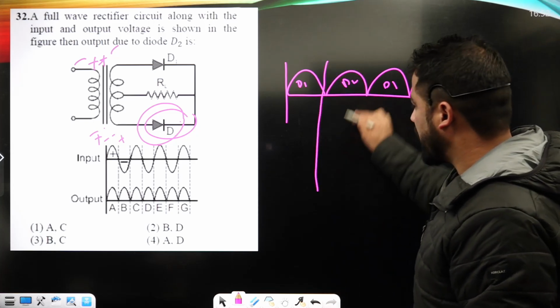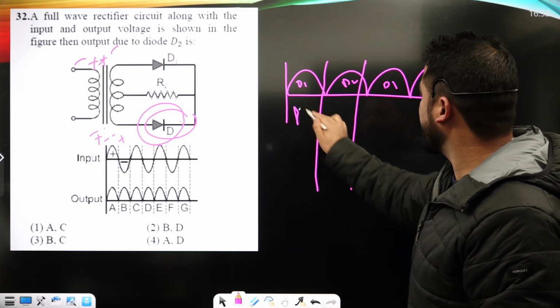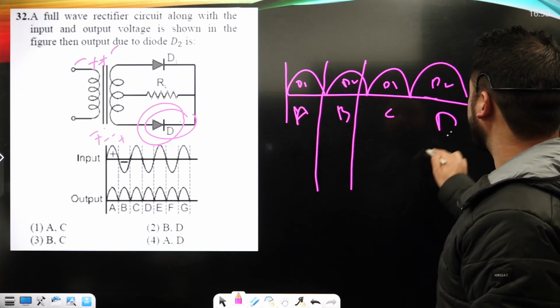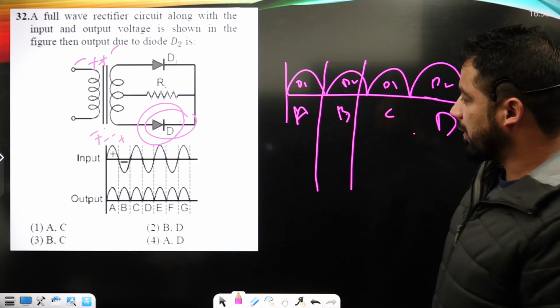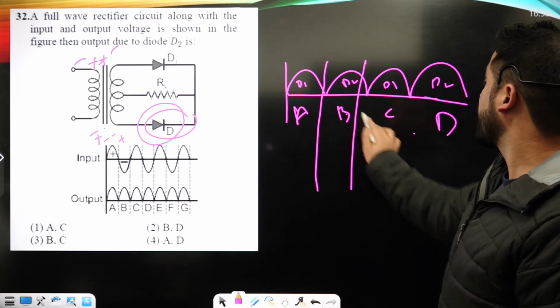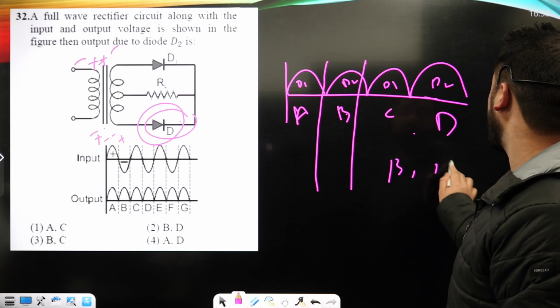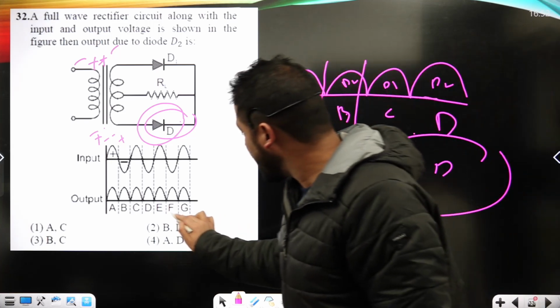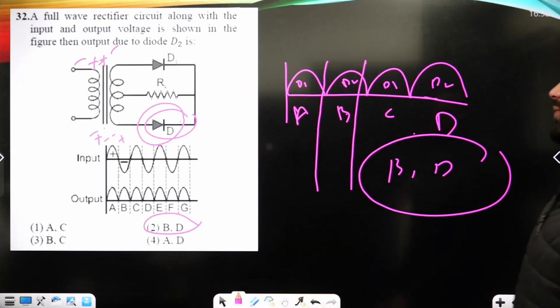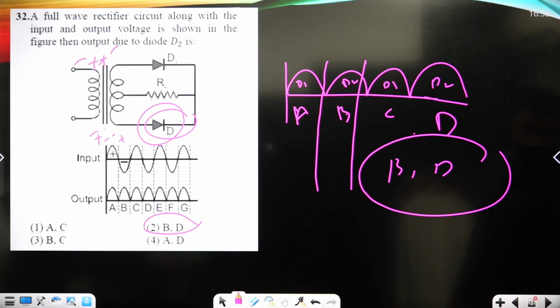Now D2 will give A here, then B, then C, and then B. So the output waveform due to diode D2 will be B and D, okay? B and D is written under option number second, so it is the correct option here.